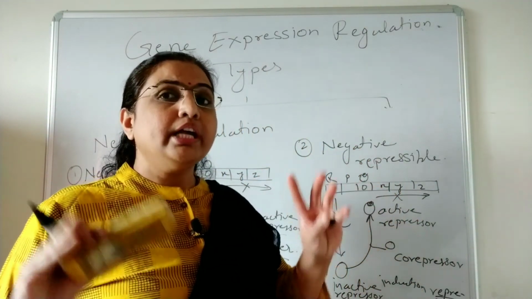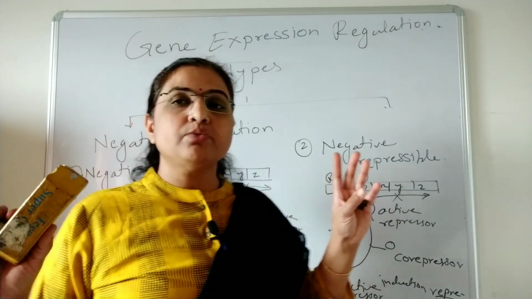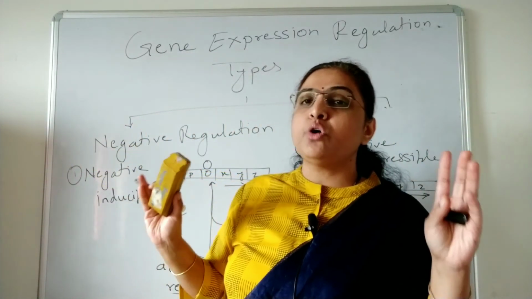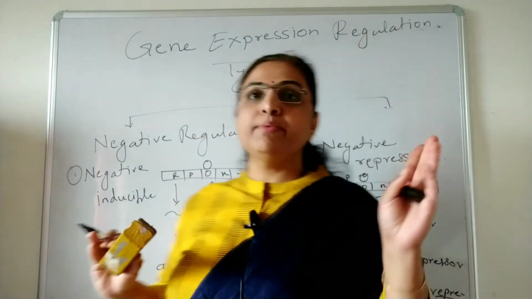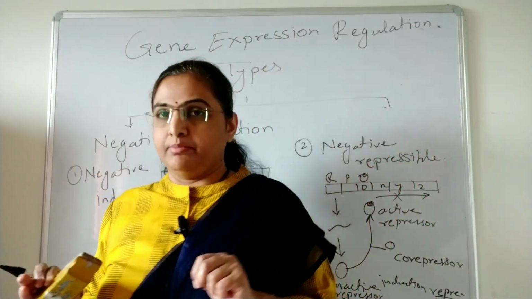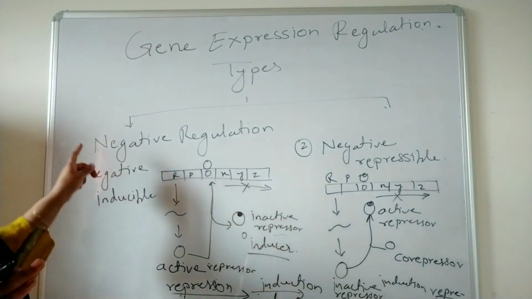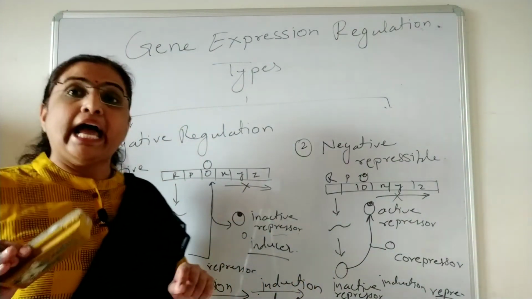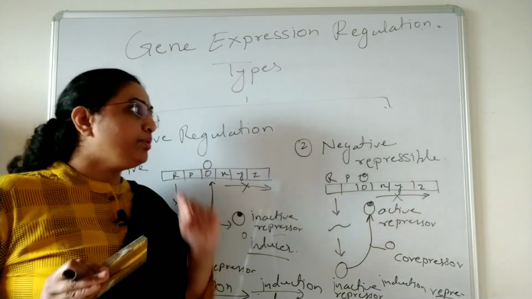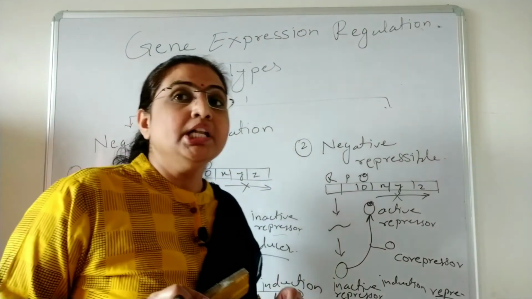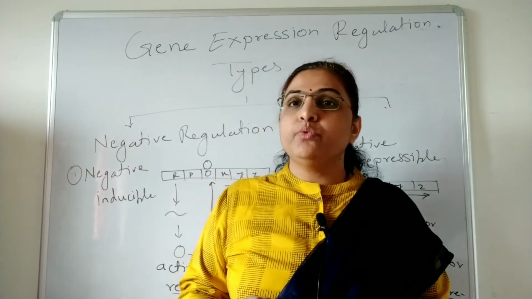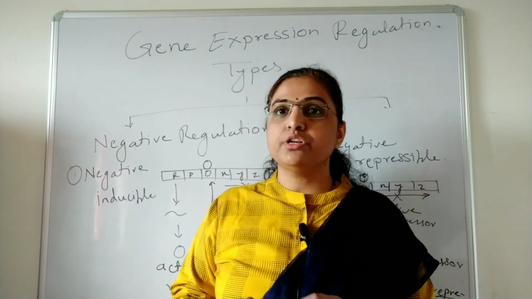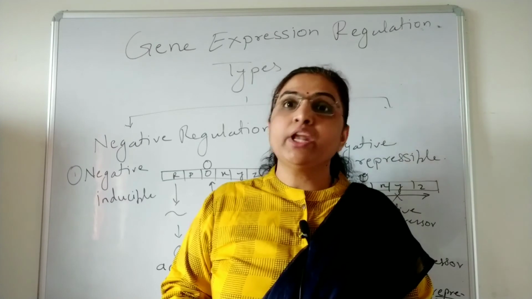So there are two types of negative regulation: negative inducible and negative repressible. The example of the negative inducible is the lac operon, and the example of the negative repressible is the tryptophan operon.